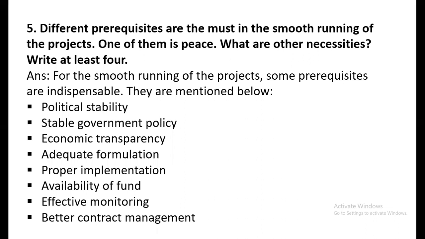That means peace is needed in the country, and other things are also needed, like political stability, stable government policy, economic transparency, adequate formulation, proper implementation, availability of fund. There should not be a shortage of funding, effective monitoring of the project, and better contract management, etc. These are other necessities which are required for smooth running of the projects.